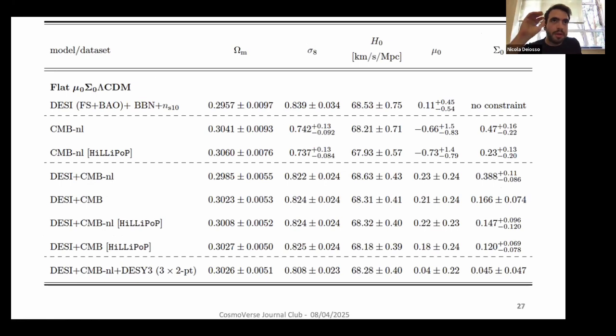So another point, and now I'm concluding, is that maybe we have to put a lot of attention also on the likelihood choice when we do this analysis, because it seems to give slightly different results depending on it. So we have to put a lot of attention also on this.